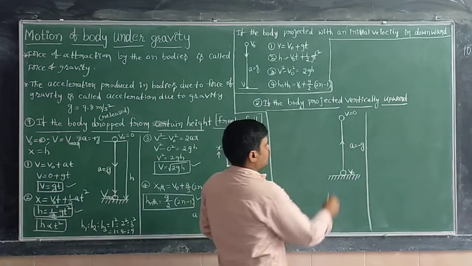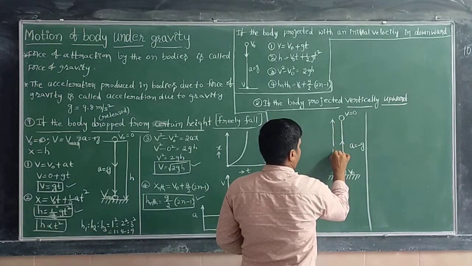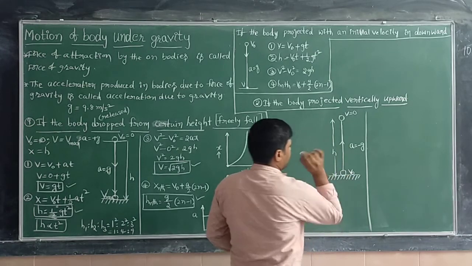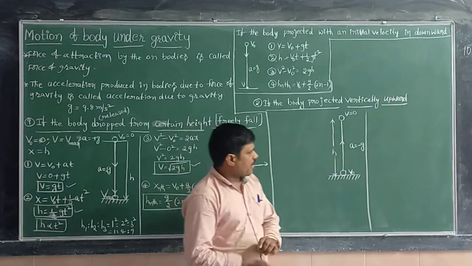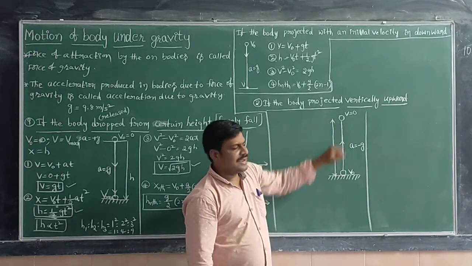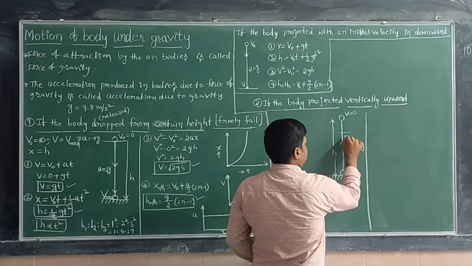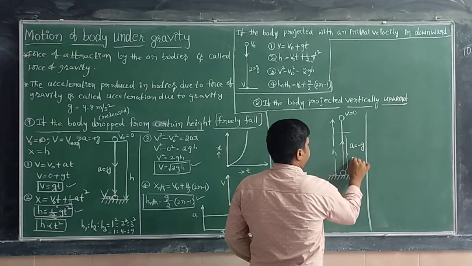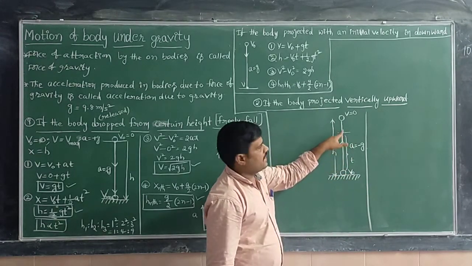Next, this vertical height covered by the body I can write as h. Now suppose the body has not reached the topmost point, and at some instant, after traveling a time t seconds from the ground, it is at this point.